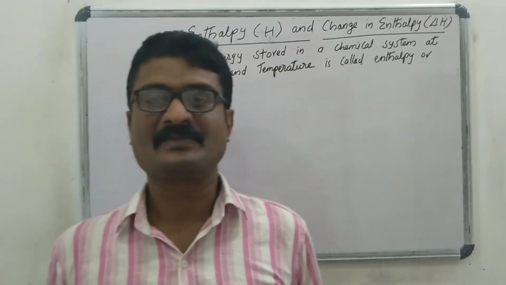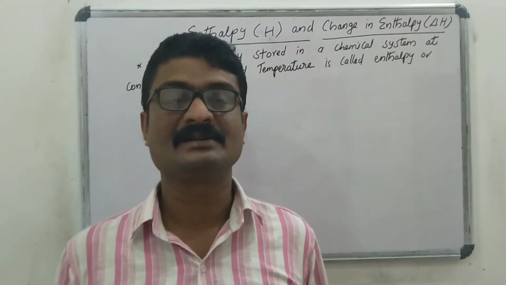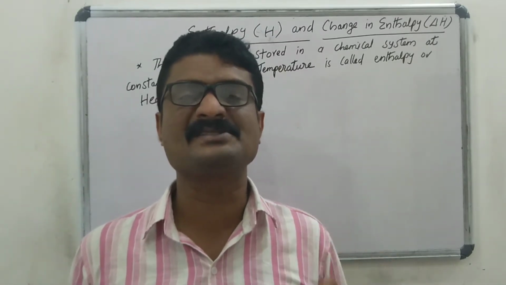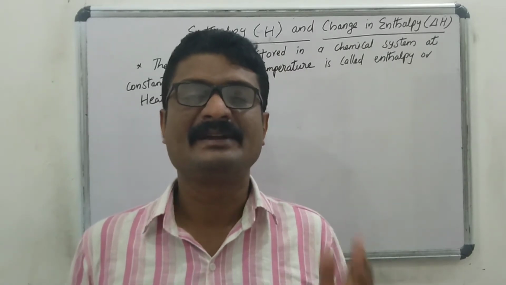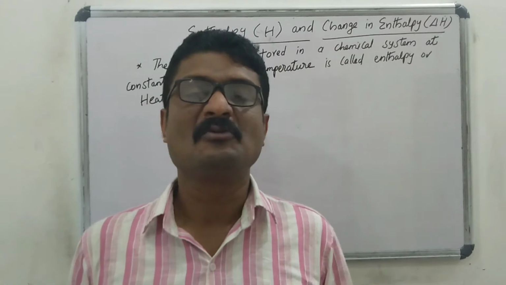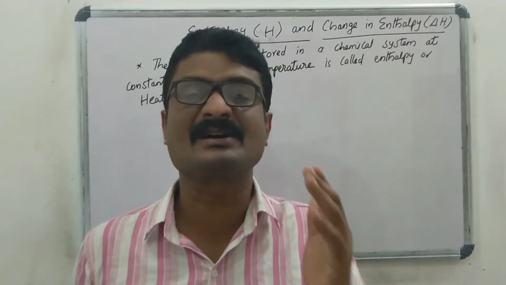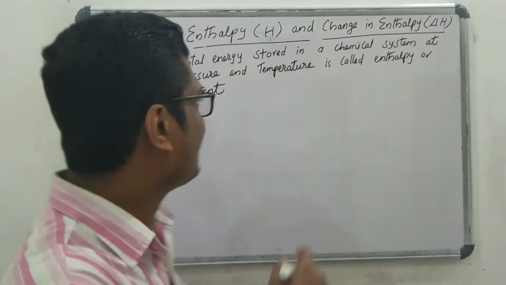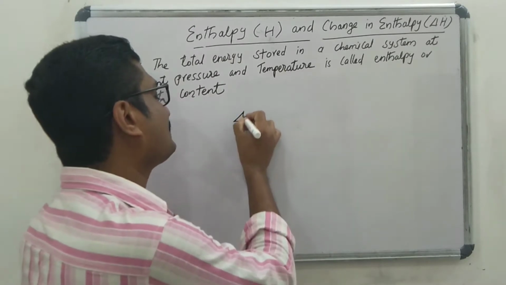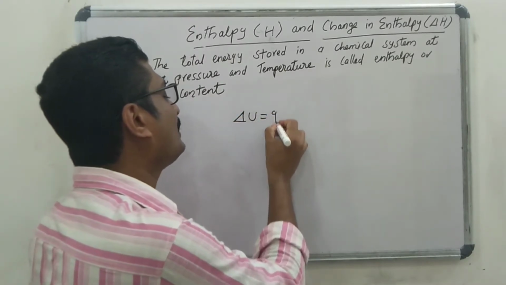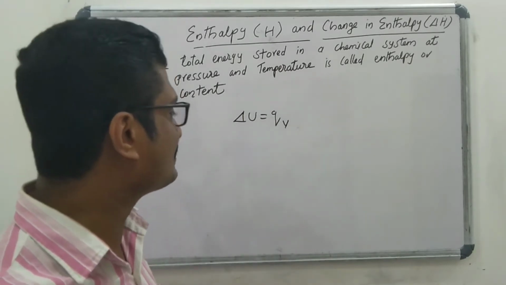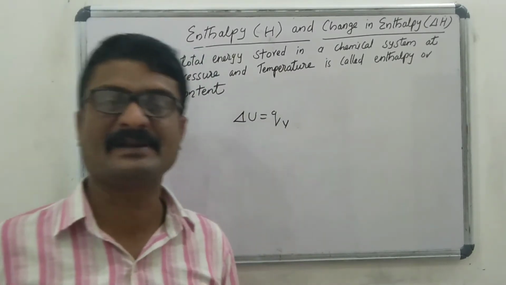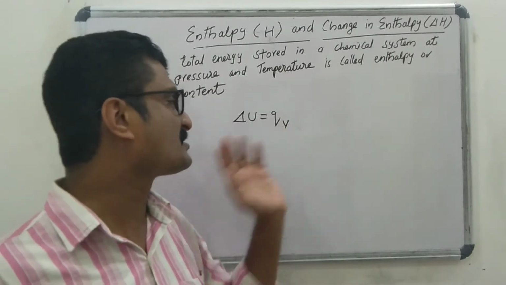Okay students, we have studied that change in internal energy is the heat change taking place when the process occurs at a constant volume. That is internal energy change delta U equal to QV. Okay, we know the internal energy change is the heat change that takes place during a reaction at constant volume conditions.